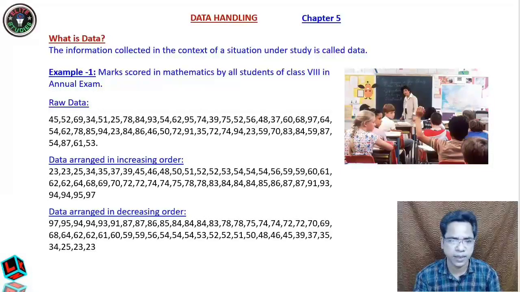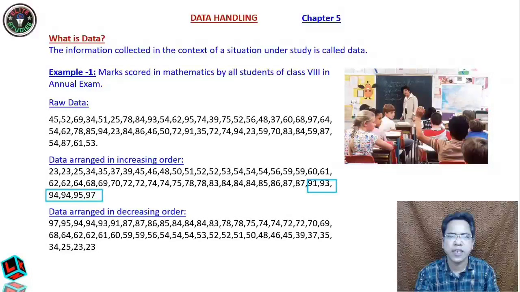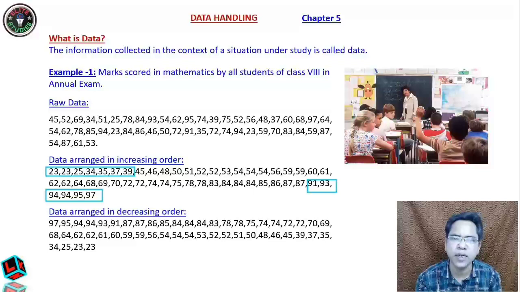Okay students. Now this is the raw data, and now you see it in the increasing order. If you are asked how many students got more than 90, you can see here you have 90, 93, and so on: 1, 2, 3, 4, 5, 6. You see there are 6 students who got above 90. Similarly, how many students got less than 40? You can see from here you can go up to 40. The number of students who got less than 40 is 1, 2, 3, 4, 5, 6, 7. There are 7 students who got less than 40.